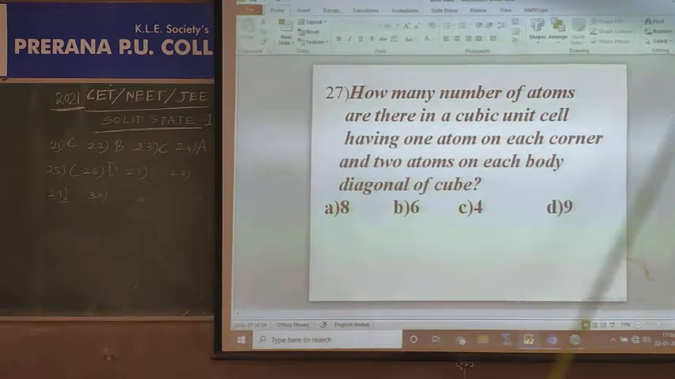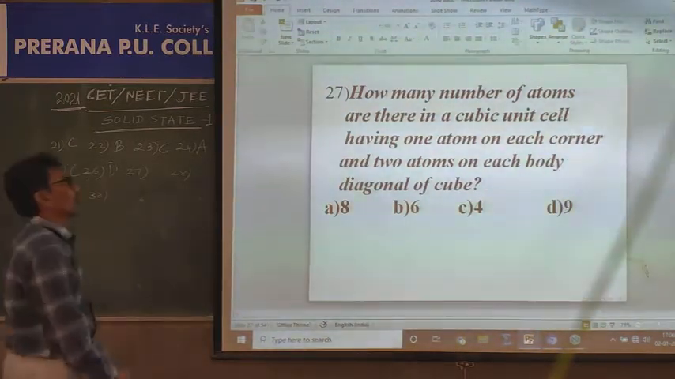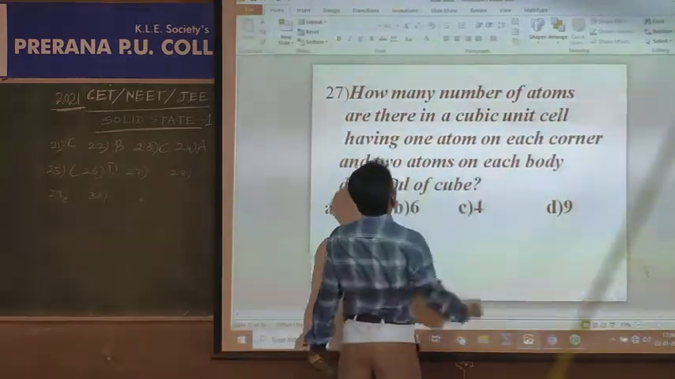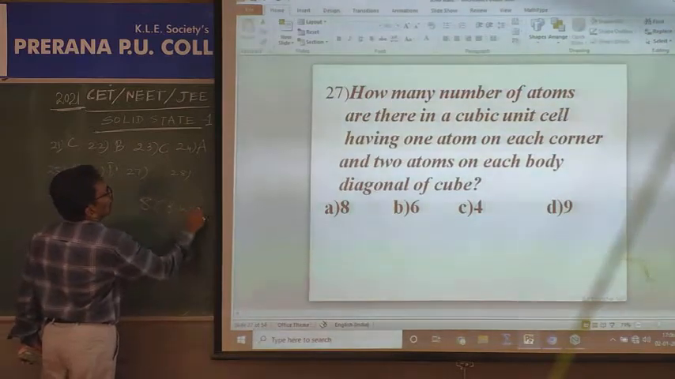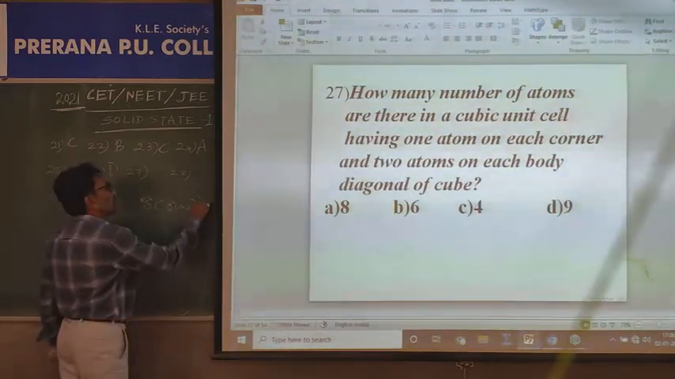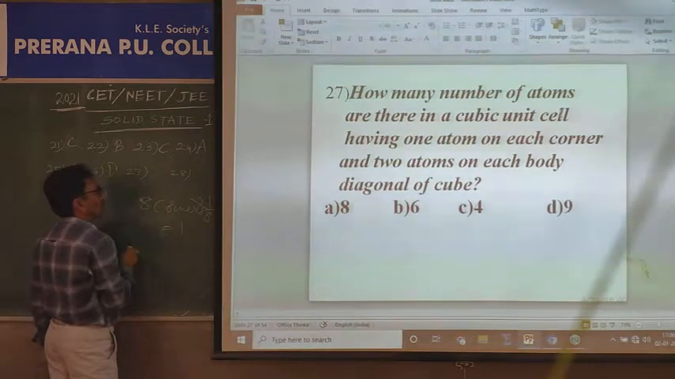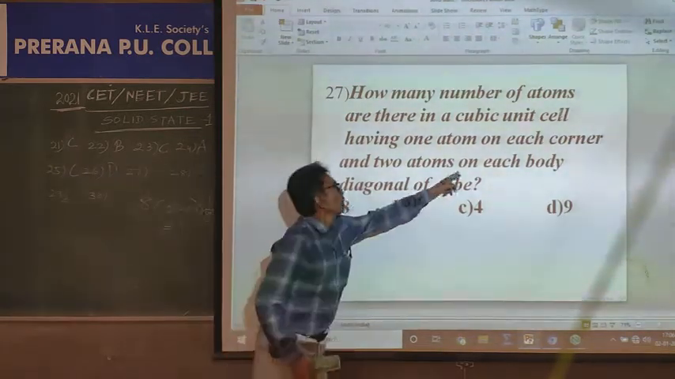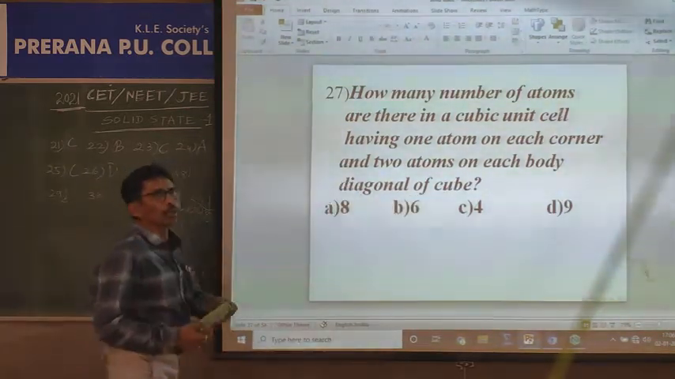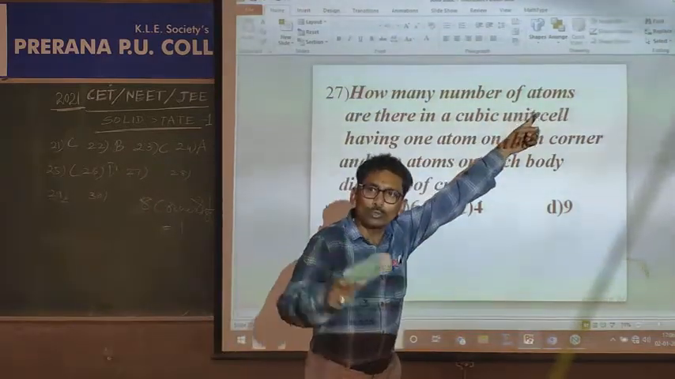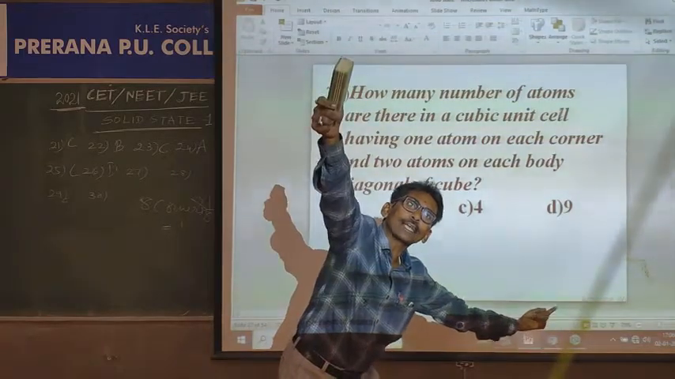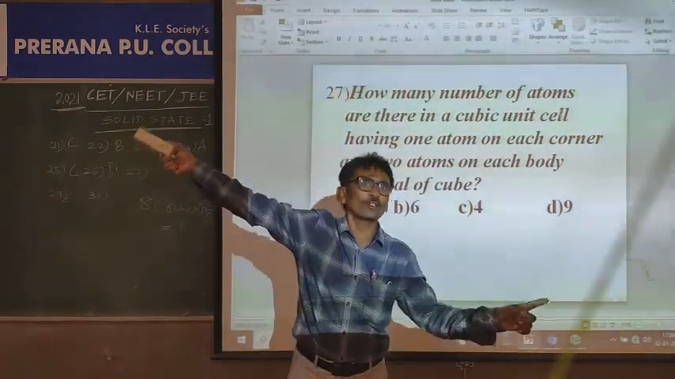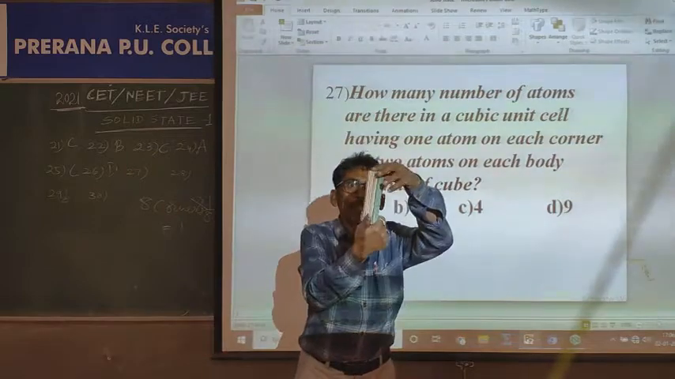How many atoms are there in a cubic unit cell having one atom on each corner and 2 atoms on each body diagonal? One atom at each corner. How many corners does the cube have? 8 corners, but they are shared. After sharing, 1 by 8 times 8, that is 1. Next, 2 atoms on each body diagonal. How many body diagonals? From that corner to this corner, one body diagonal. From this bottom corner to top corner, second body diagonal. From that end, 2 more body diagonals. So total 4 body diagonals in a cube.